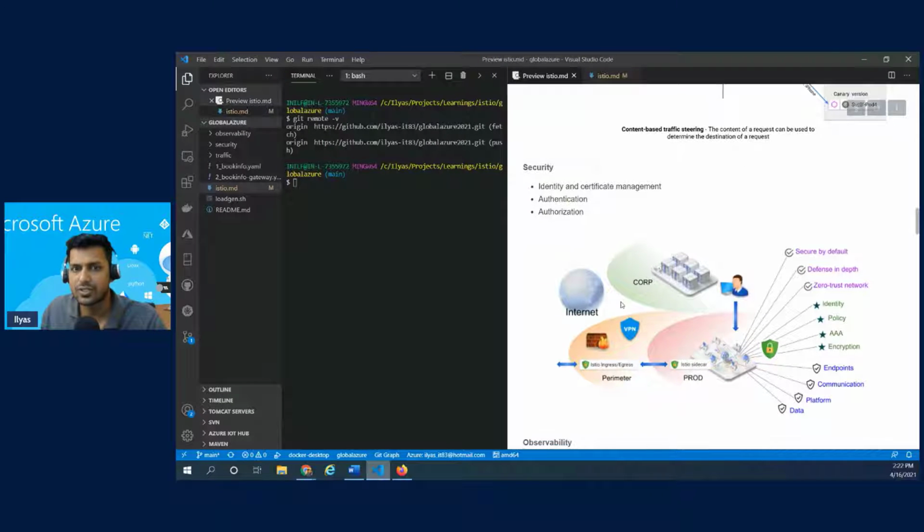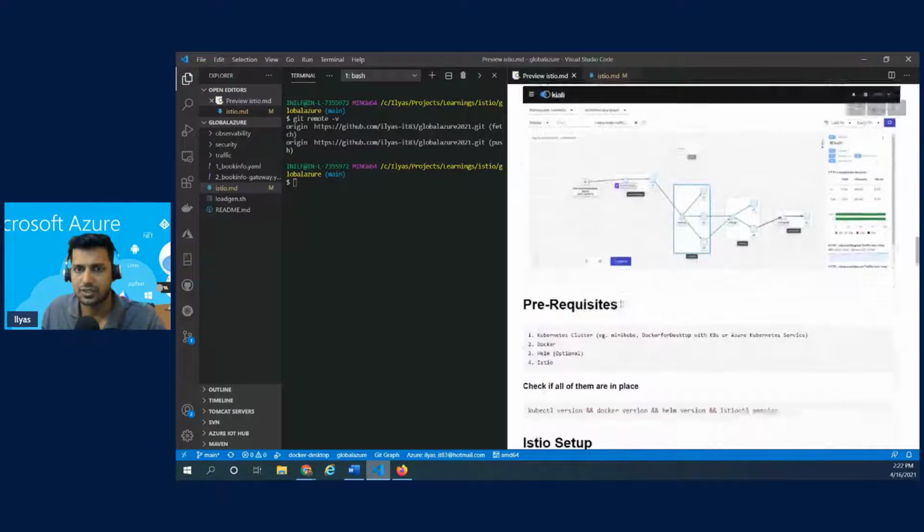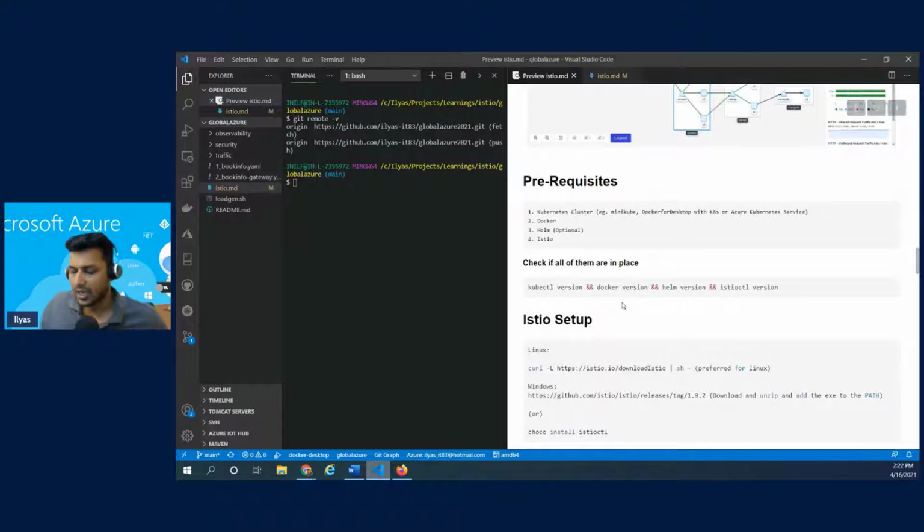Now, before we go to the security and observability, let's quickly get into the demo and start with the cluster as well. All right.